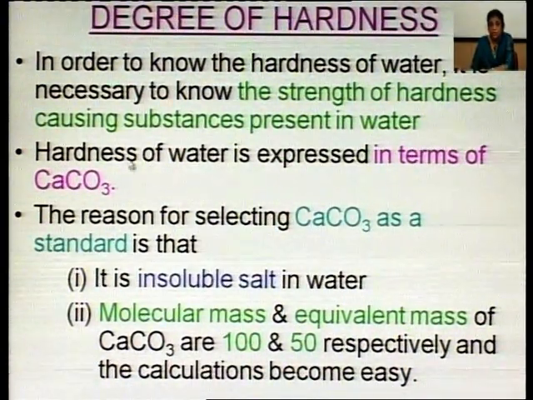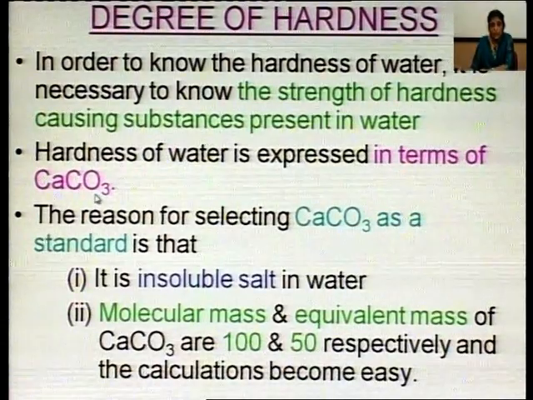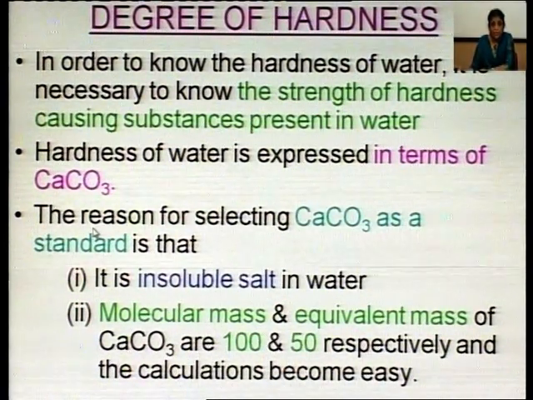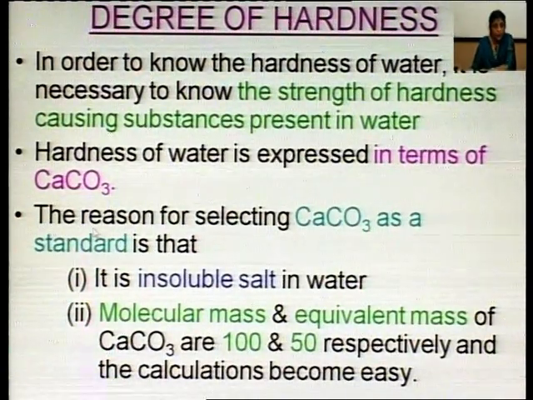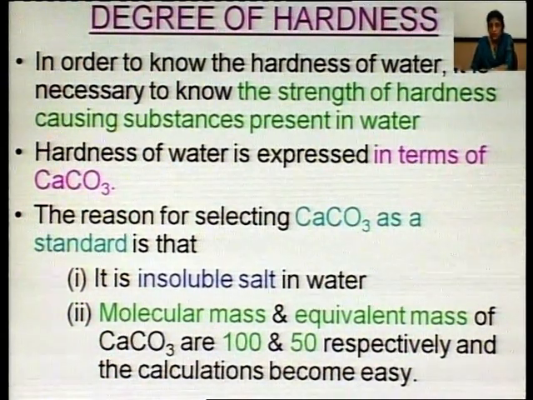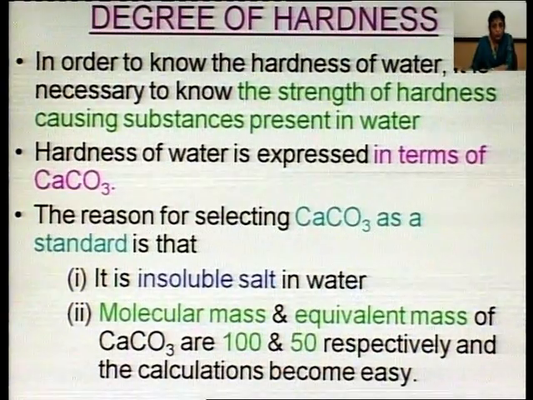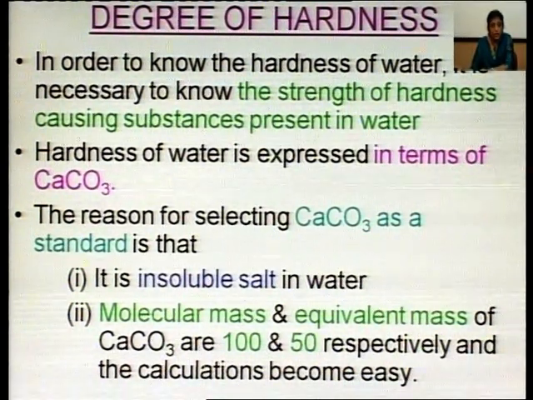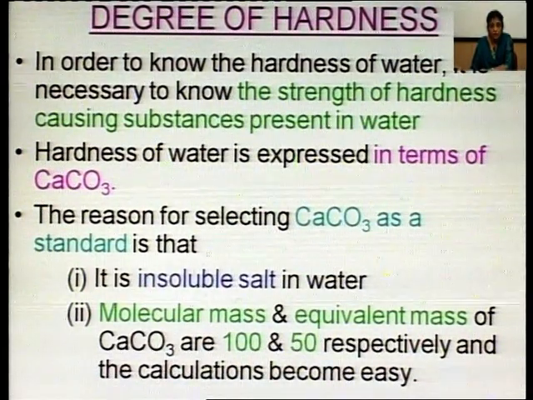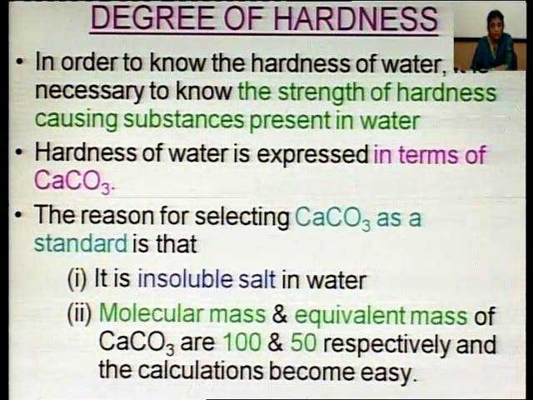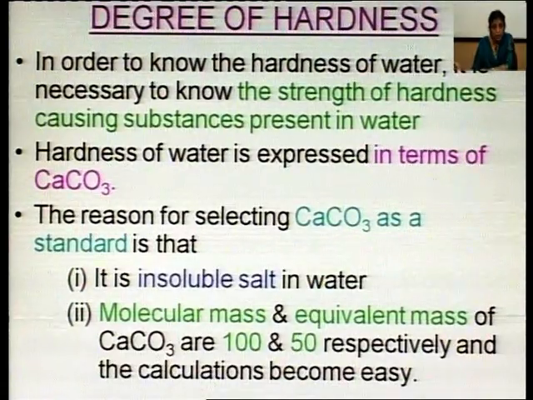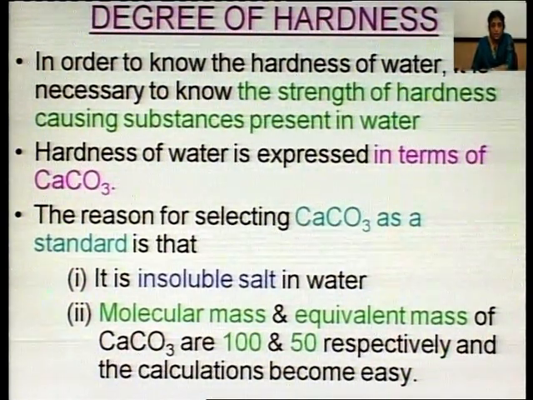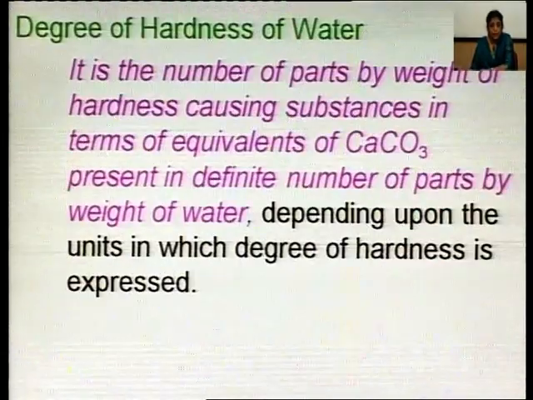Hardness of water is expressed in terms of calcium carbonate. The reason for selecting calcium carbonate as a standard is that, number one, it is insoluble in water, and number two, molecular mass and equivalent mass of calcium carbonate are 100 and 50 respectively, means molecular mass of calcium carbonate is 100, equivalent mass is 50, and calculations become very easy.